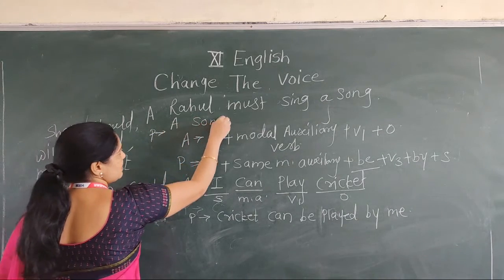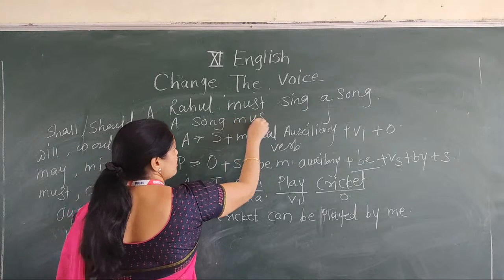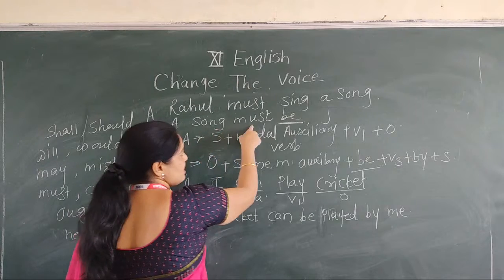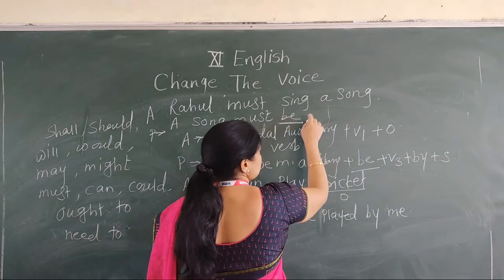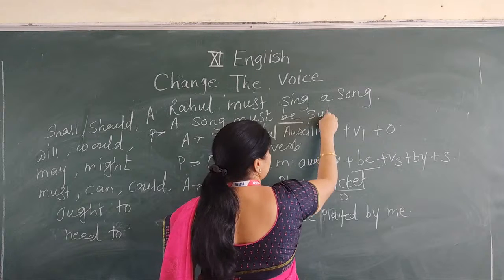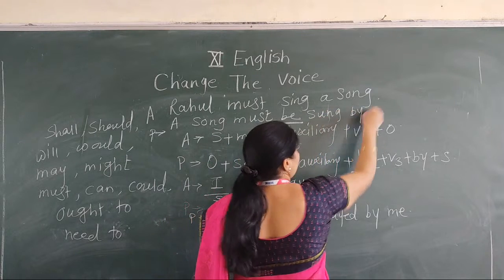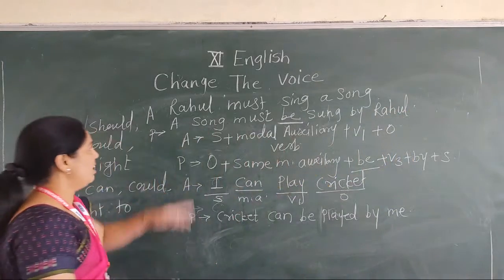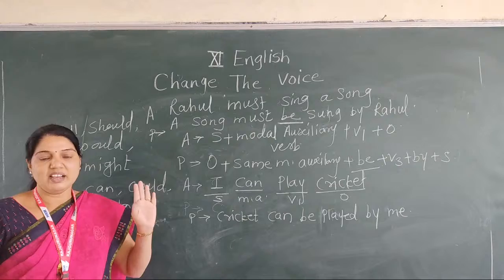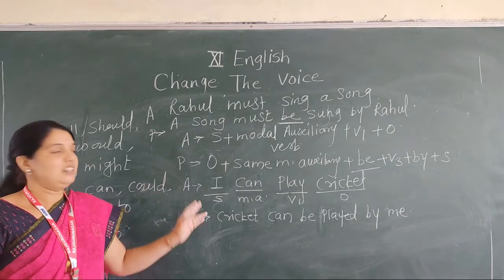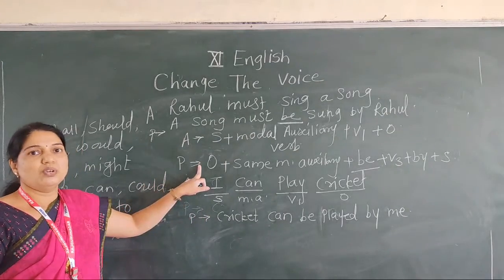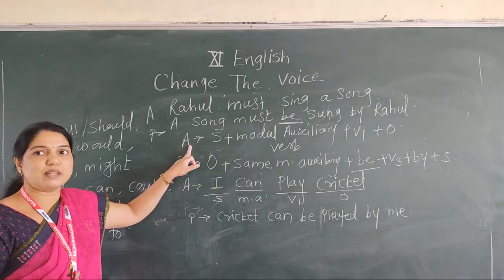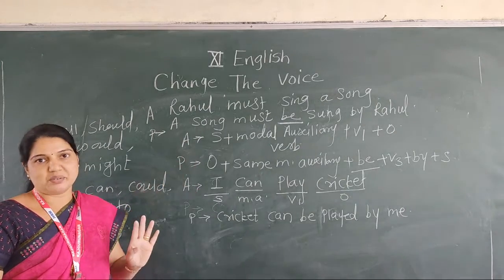It's the object. Write down the same modal auxiliary, must. Then write down be. A song must be, then the V3 form of sing, sung. Must be sung by. Write down the same: Rahul. A song must be sung by Rahul. In this manner, it's the structure you should try to use at the time of converting a sentence with modal auxiliary into passive. Do you remember?